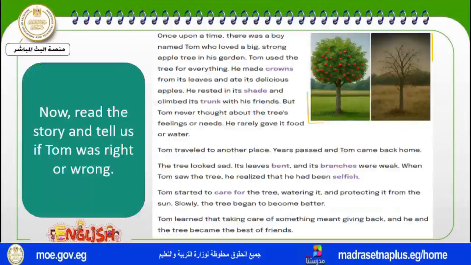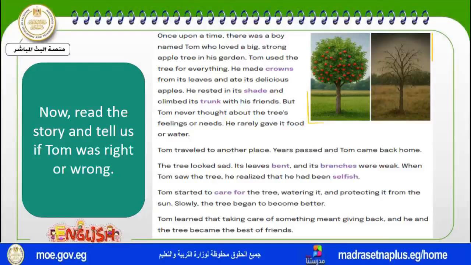Now, as we said at the beginning of our lesson, we have a story about a tree. We are going to read this story, and it's about a boy called Tom. We are going to read the story and find out if Tom was right or wrong.